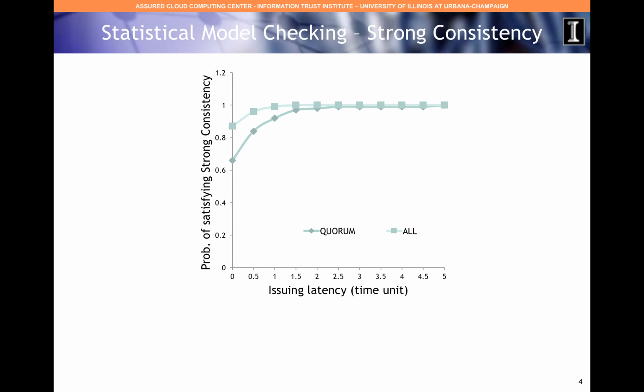These are our results for the probability of strong consistency in Cassandra using our statistical model. The probability of satisfying strong consistency varies based on the issuing time difference between the given read request and the latest write request. Based on our experiments, we observe that the probability of satisfying strong consistency is very high.